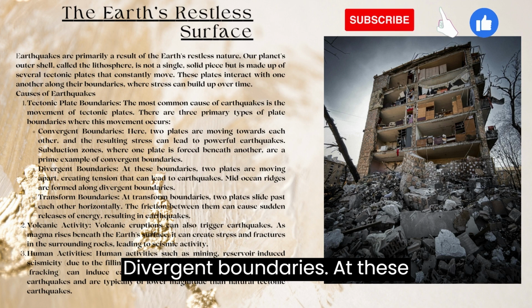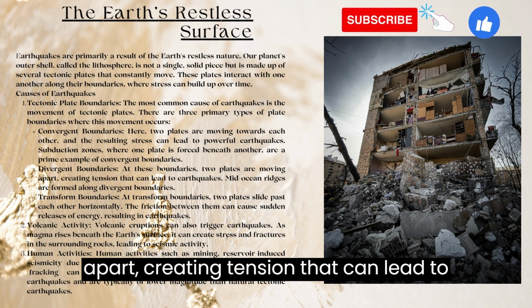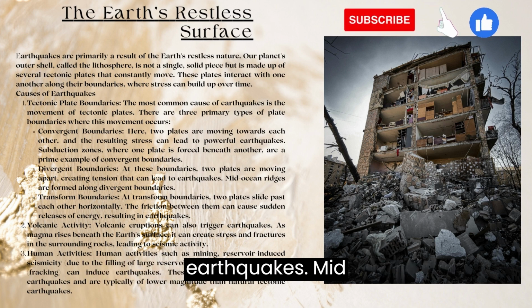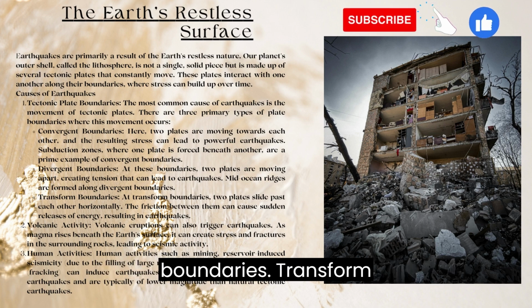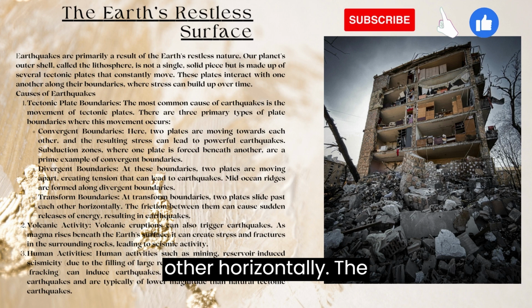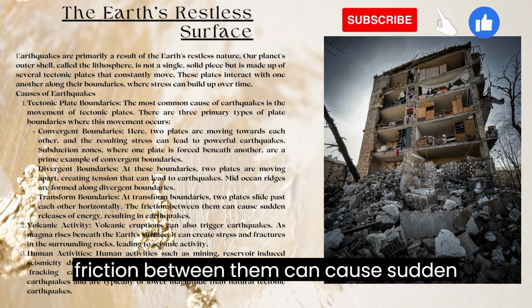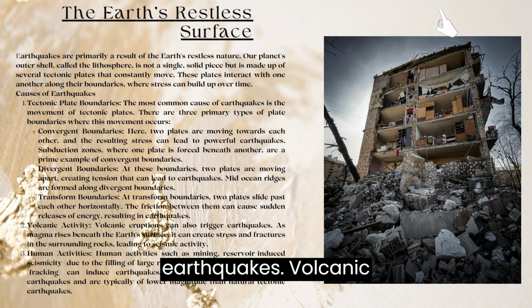Divergent boundaries. At these boundaries, two plates are moving apart, creating tension that can lead to earthquakes. Mid-ocean ridges are formed along divergent boundaries. Transform boundaries. At transform boundaries, two plates slide past each other horizontally. The friction between them can cause sudden releases of energy, resulting in earthquakes.